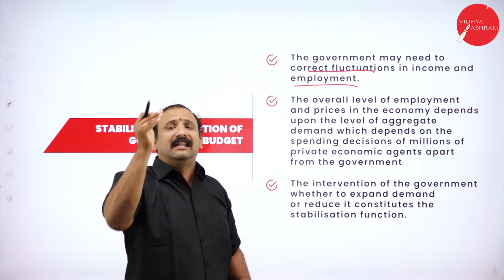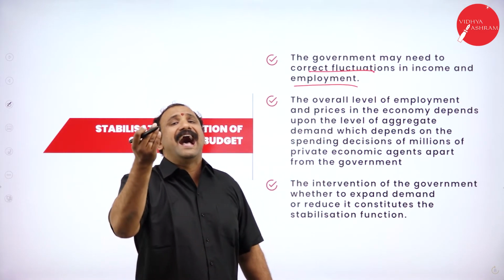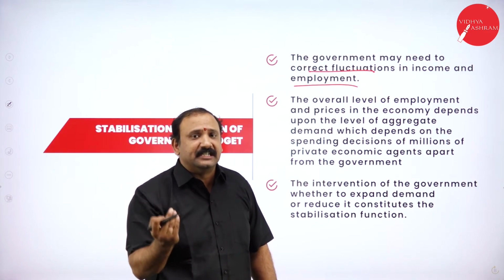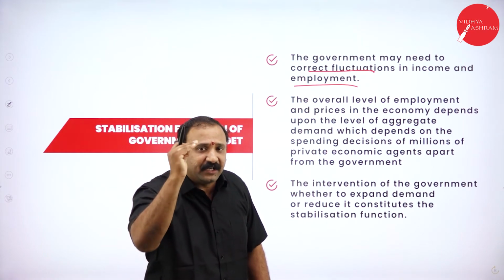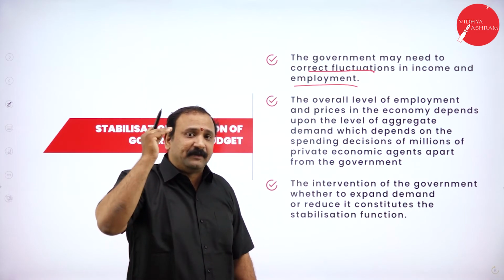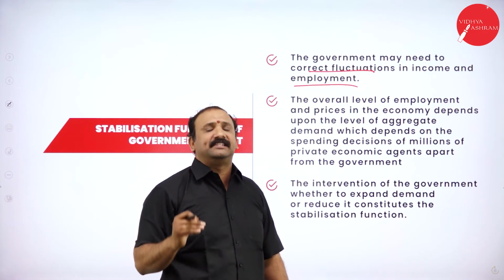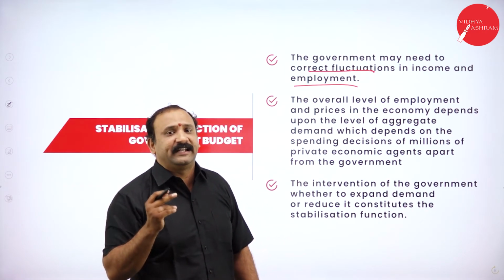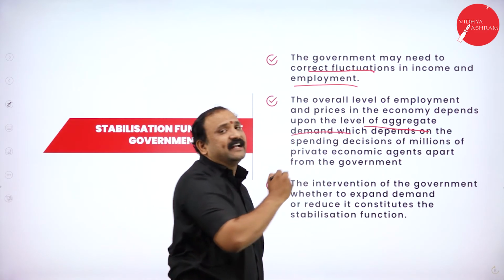Now the overall level of employment and prices depends upon the level of aggregate demand. Suppose a country has all its citizens fully employed. That means every citizen in that country will be earning an income. That means every citizen will have the power to purchase something, spend something, and also make savings. So income and employment are so closely related that they lead to the most important factor called aggregate demand.